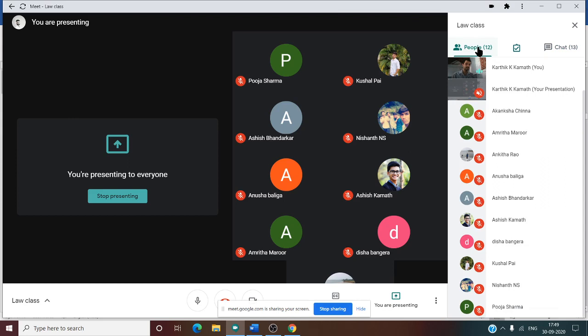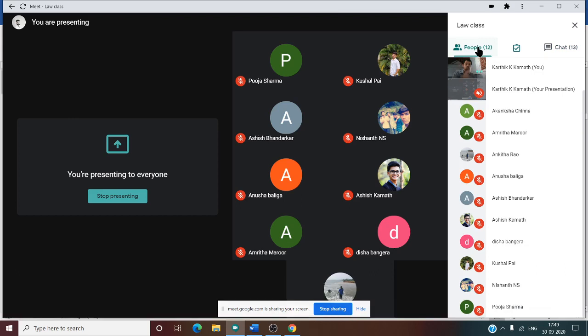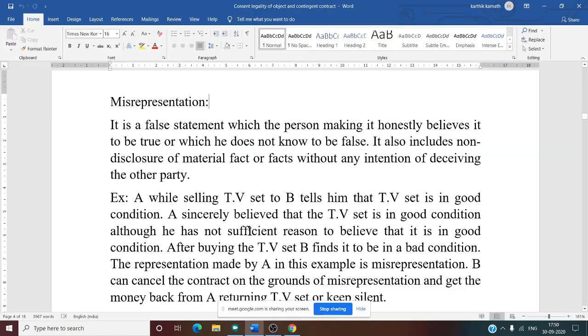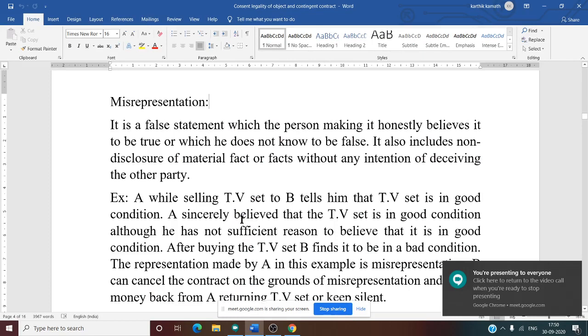If you are doing a particular act with intention, that means you know the falsity of that subject matter. If you know the falsity, then how can it become misrepresentation? It becomes fraud. If you don't know what you are doing, or if you have no intention to harm the other party, then only it becomes a misrepresentation. So it is very clear now: it is without an intention to deceive the other party.